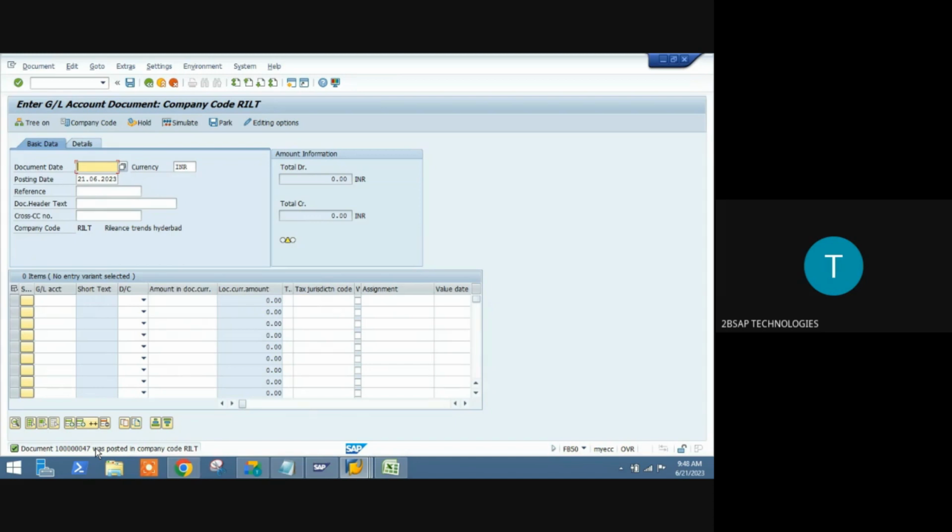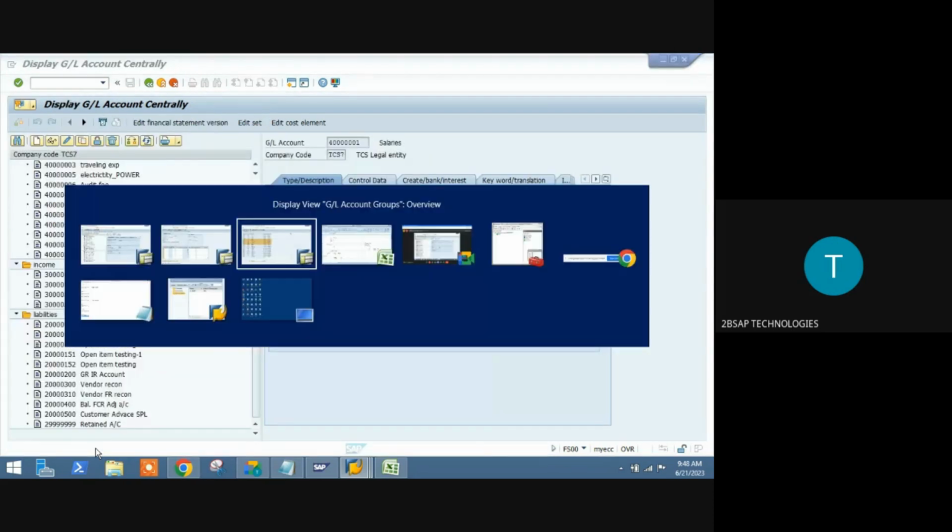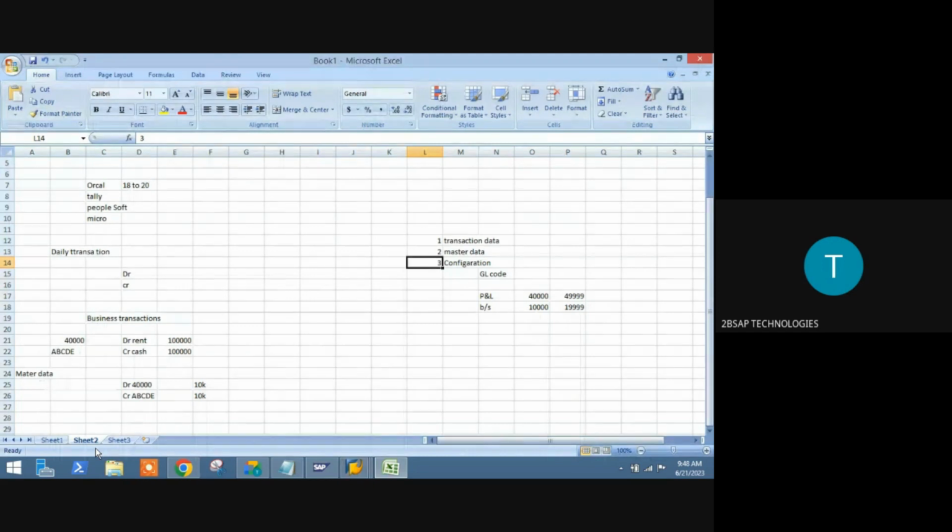This is the concept you need to understand majorly. If you understand this concept, then SAP is nothing. SAP is very easy compared to all other ERPs. So now we have taken it up. We have discussed only in terms of the business point of view, and now in terms of the system point of view.